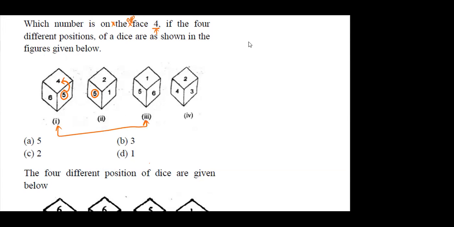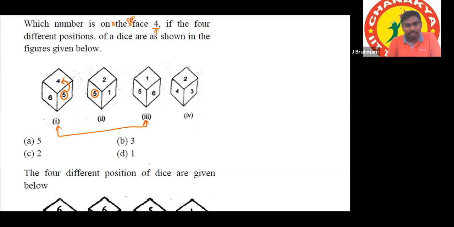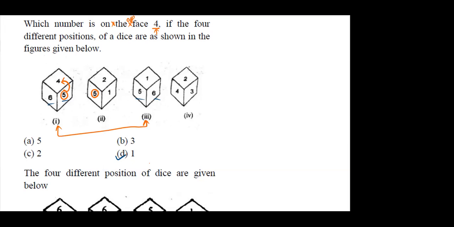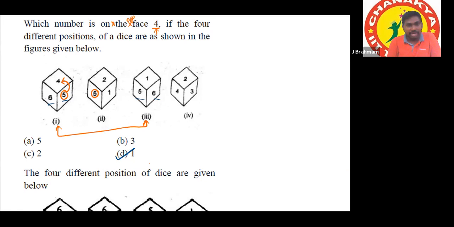Okay. In 1 and 3, what are the common numbers? 5 and 6. Other than 5 and 6, 1 and 4 are opposite, correct? Yes, sir. So he's asking for 4, we can say 1 is the answer as opposite. Anyone is okay. So here the anti-clockwise first number is 4. In this, the anti-clockwise first number is 1.